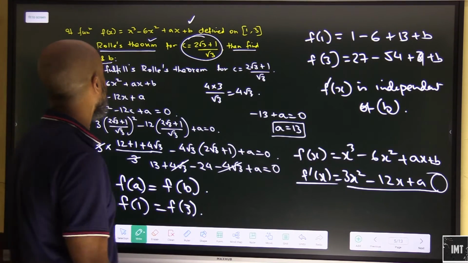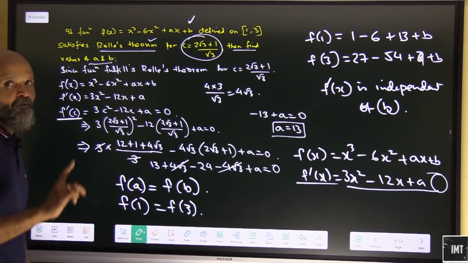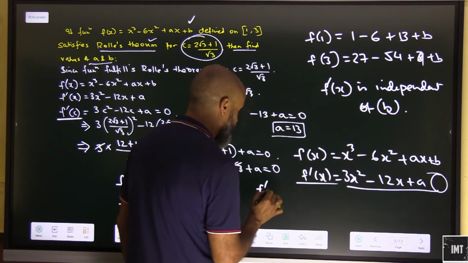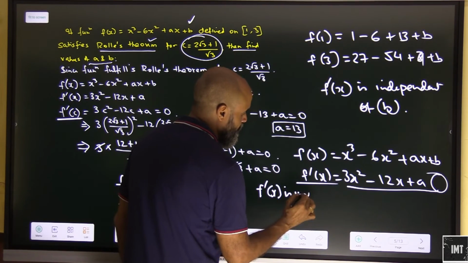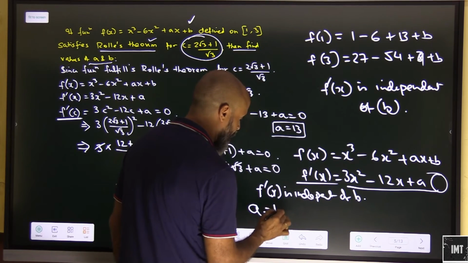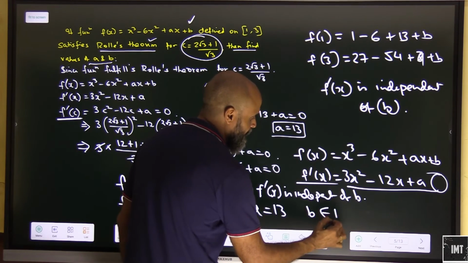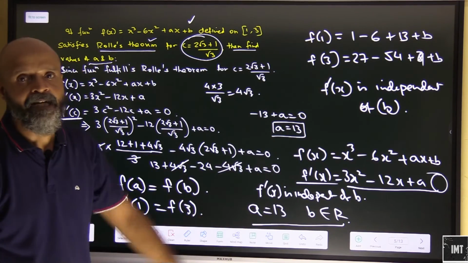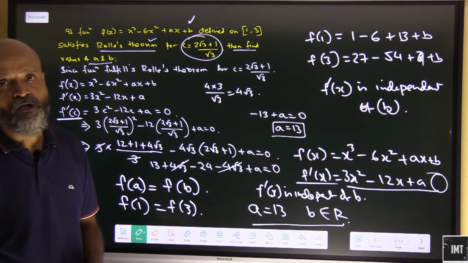If f dash x is independent, then the third condition for f dash c is equal to 0 will always remain constant. So f dash x is independent of b. So specifically a will have a value of 13 and b can take any value which is real. And b can take any real value out here. That will be the solution to the equation.